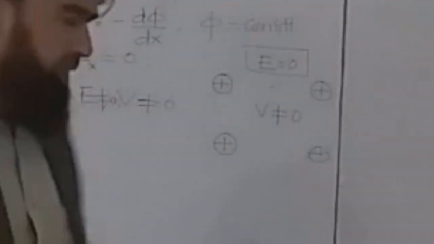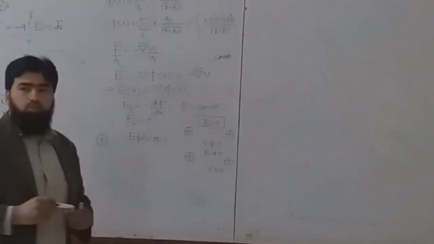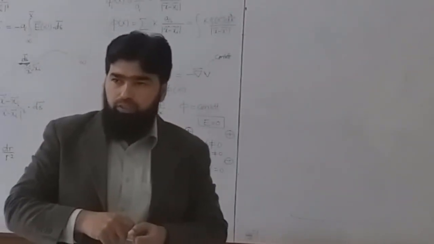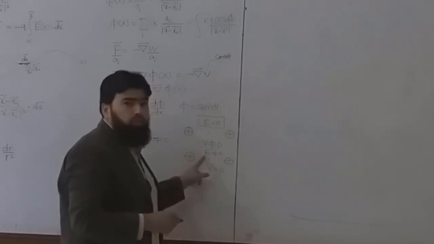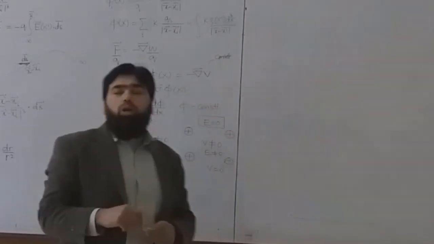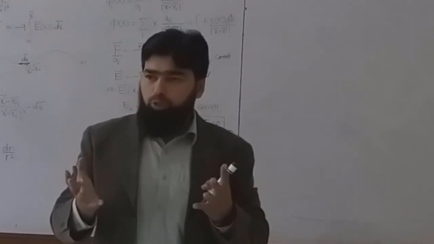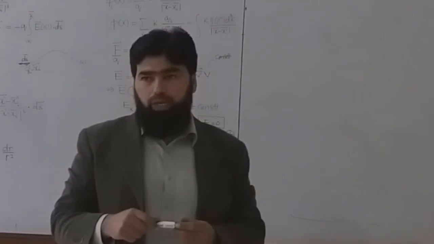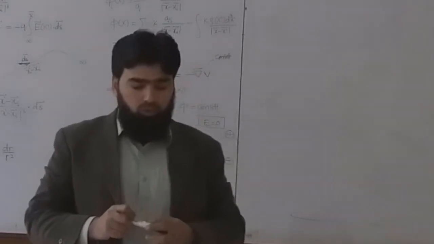Now consider two other charges, positive and negative. What about the electric field here at the center? Non-zero. What about the potential? The potential is zero there, right? But the electric field is non-zero there. So now you have two things with you, so the geometry will not be deceiving you. Clear? Okay, thank you.